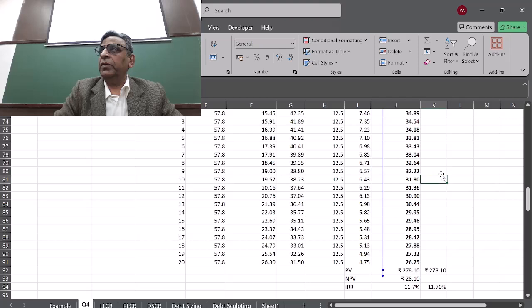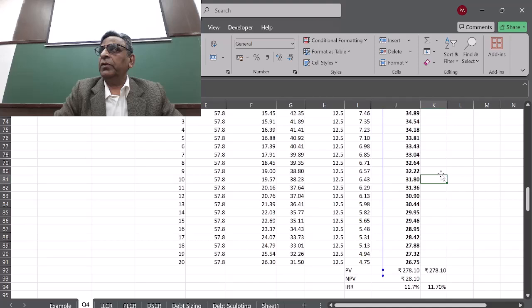IRR you have already done, I believe. Have you done that? Just raise your hand if you have done it in your MBA or earlier. So IRR. What is IRR? And what is the cost of capital? Is it okay? Is there any flaw in IRR calculations? Have you read that IRR has limitations? What is that limitation?